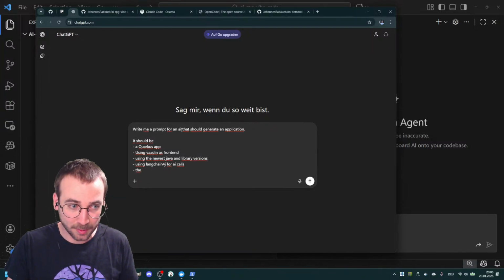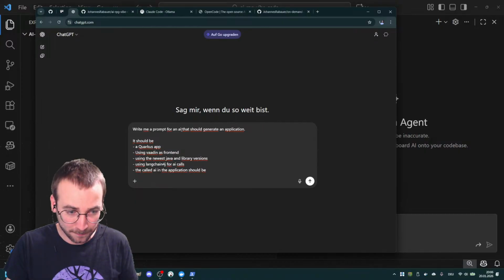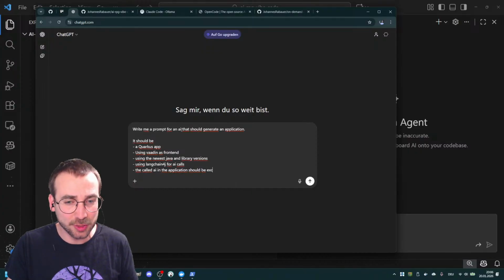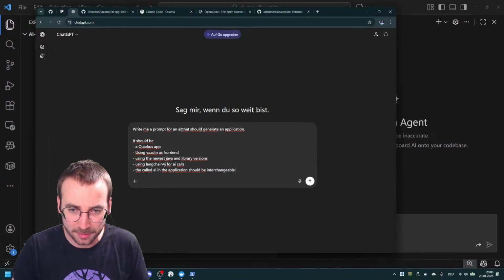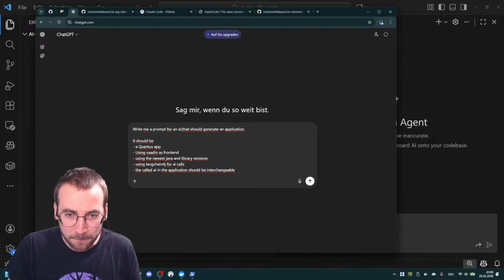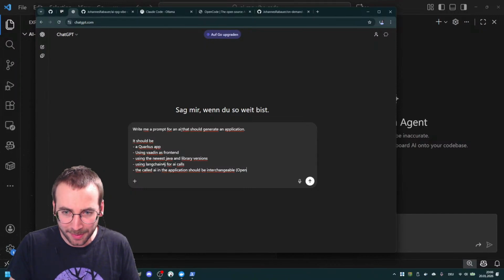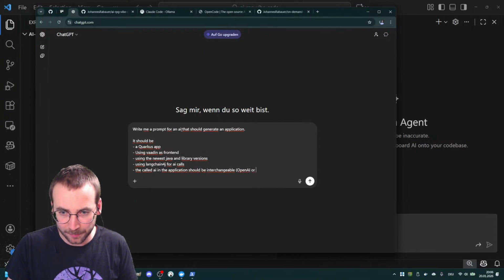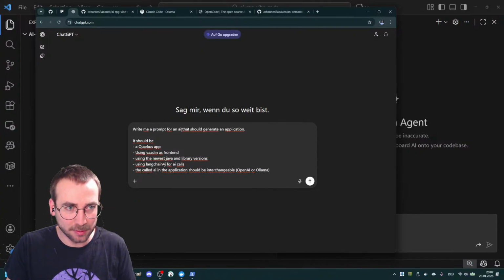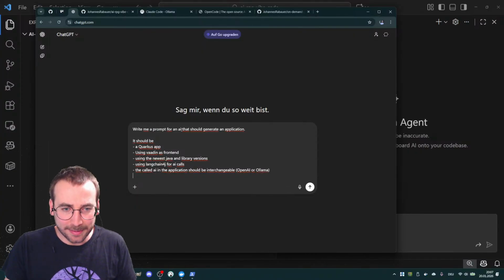The called AI in the application should be interchangeable. I think that's the right wording, I'm not sure. OpenAI is one of the things I'm using, or Llama, because I like that a lot. All right.